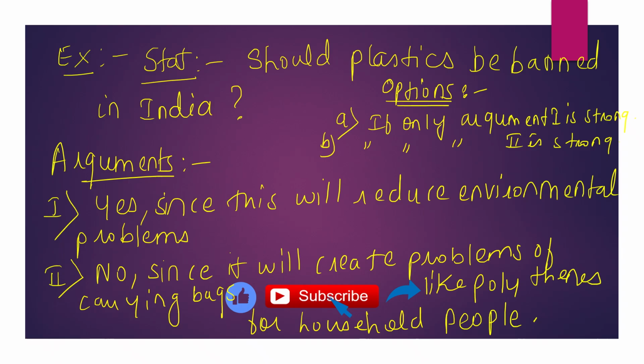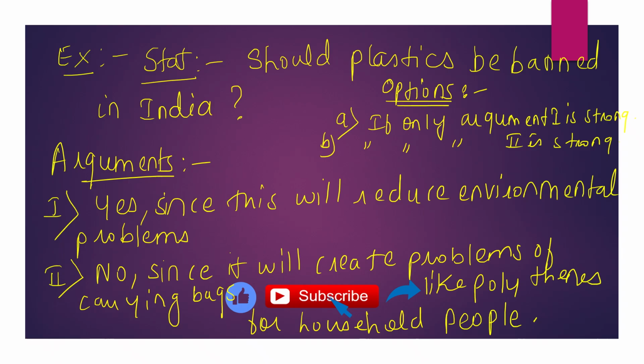Should plastics be banned in India? This is the statement. Argument 1 is saying yes, since this will reduce the environmental problems. Second argument says no, since it will create problems of carrying bags like polythene for household people. What do you think?